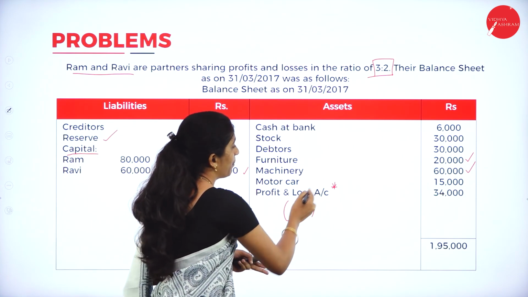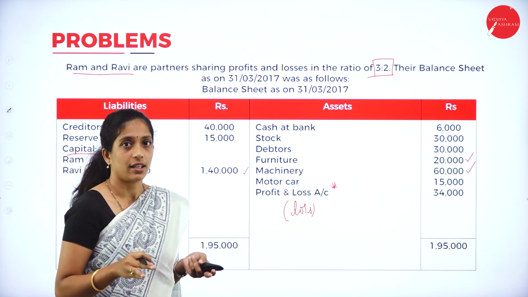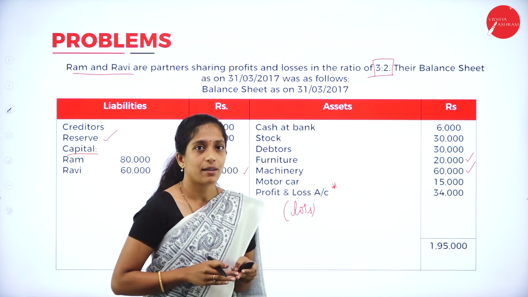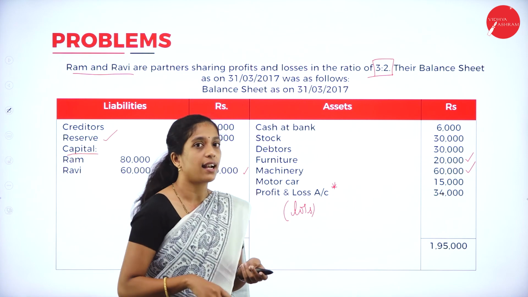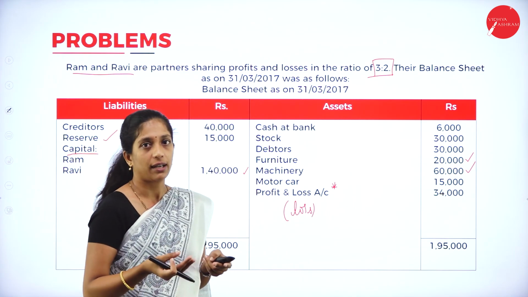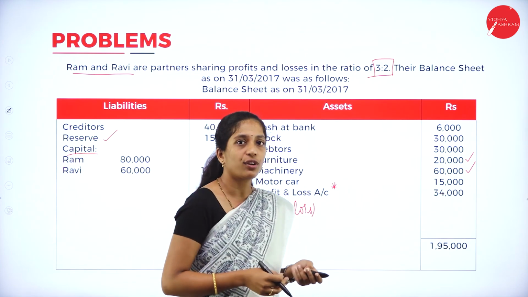Now check whether there is a profit and loss account. I have already marked it because most of them will forget. Most of the time this profit and loss account will be in the liability side, but in this problem it is there in the asset side. It means loss. So I have marked it because we will forget. So profit and loss account 34,000.